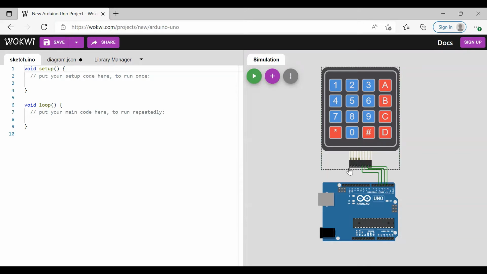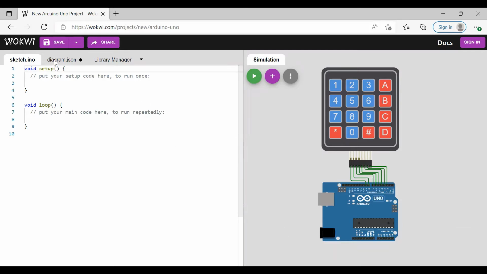Now coming to the rows, connect rows. To start with, row 1 connects to 9, row 2 to 8, row 3 to 7, and row 4 to 6. So the connection part is over.